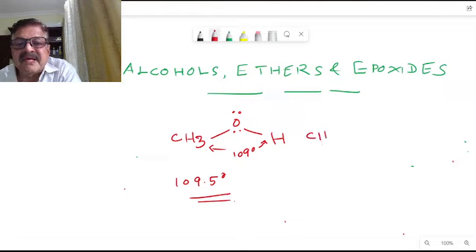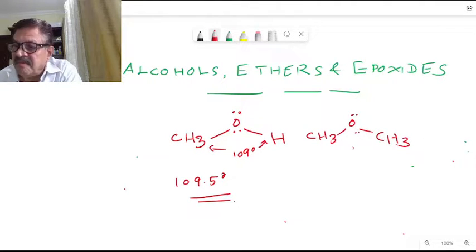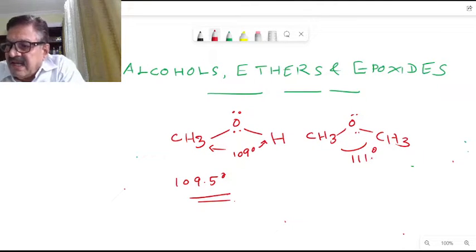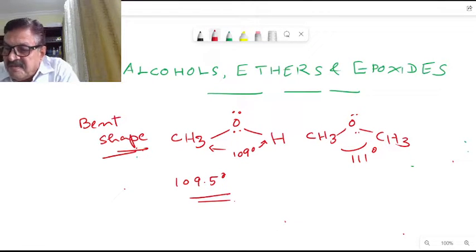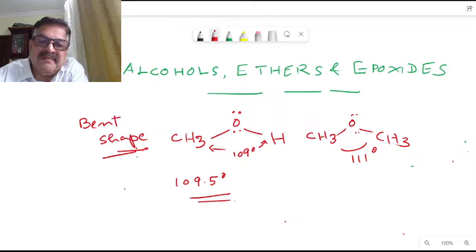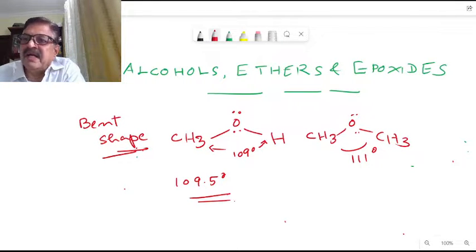In the case of an ether, say CH3, this is an ether. Here the bond angle will be approximately 111 degrees. So the shape is a bent shape. We call it a bent shape. The molecule has a bent shape. The bond angle is similar to the tetrahedral bond angle. This bond angle is the tetrahedral bond angle.